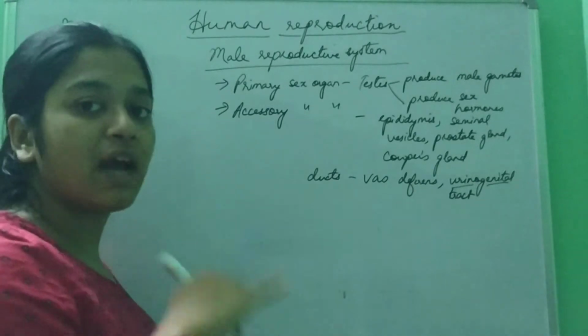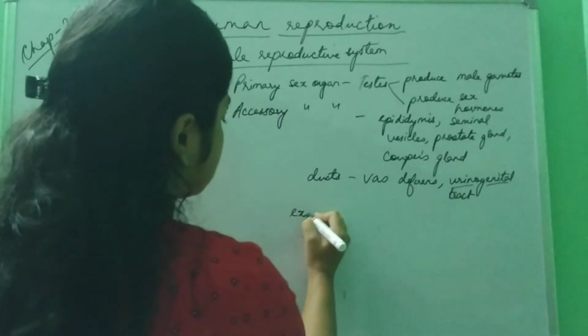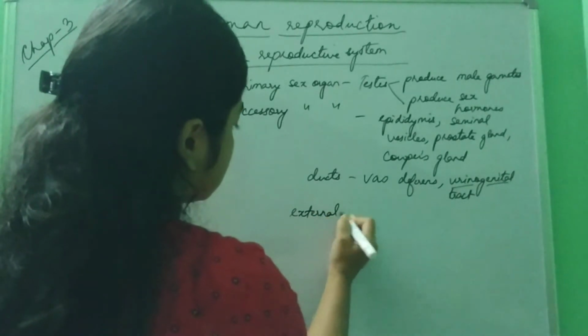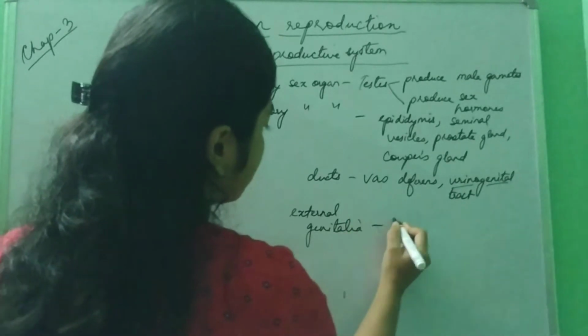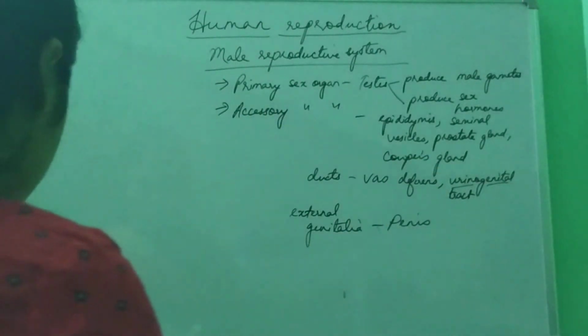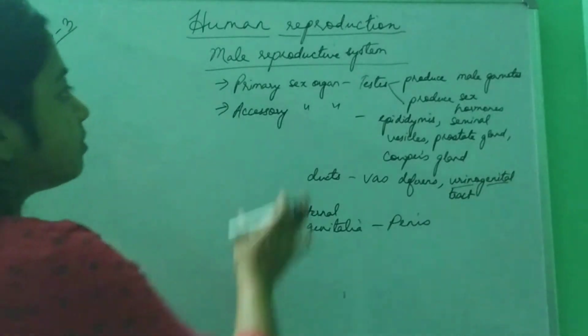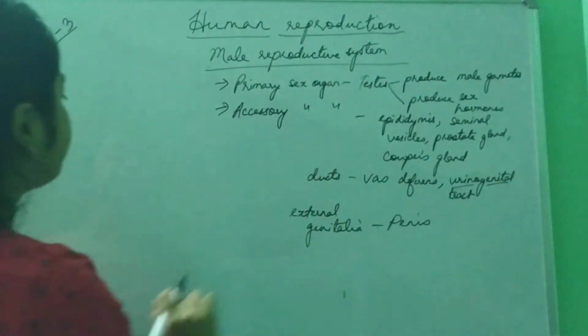In case of females we have different ones. Then the external genitalia in case of male is the penis. After that, primary and accessory sex organs, we'll come to each of them. First we'll see the testis.